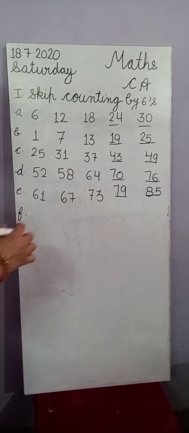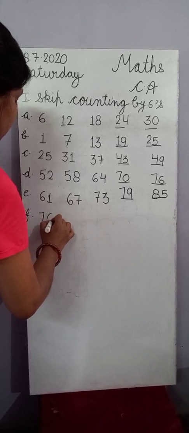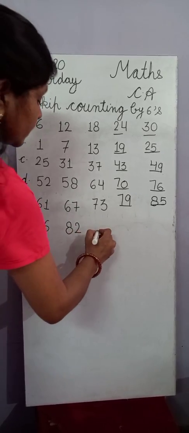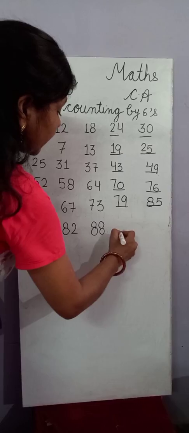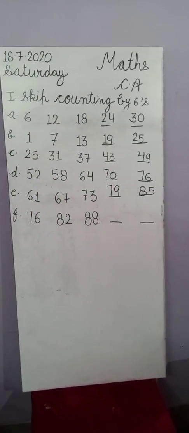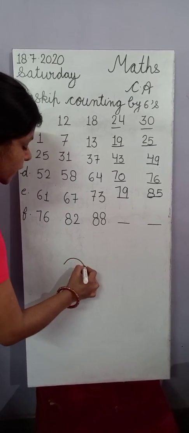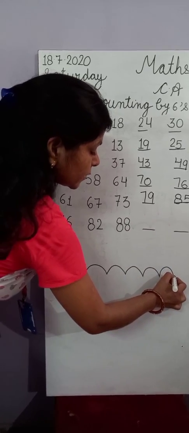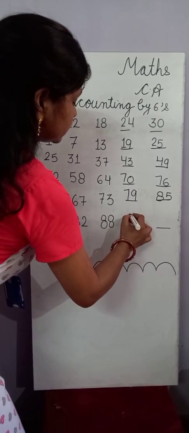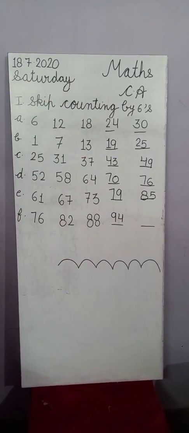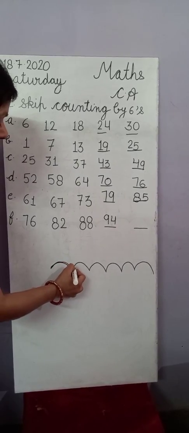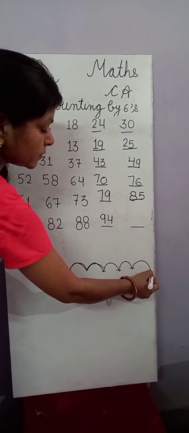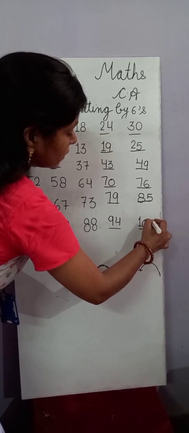F part. 76, 82, 88. 89, 90, 91, 92, 93, 94. 95, 96, 97, 98, 99, then 100.